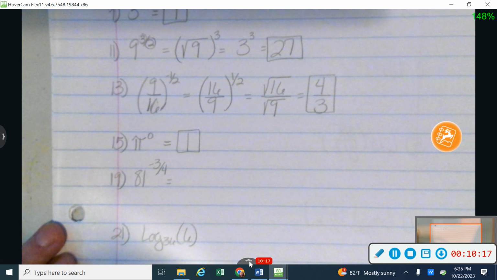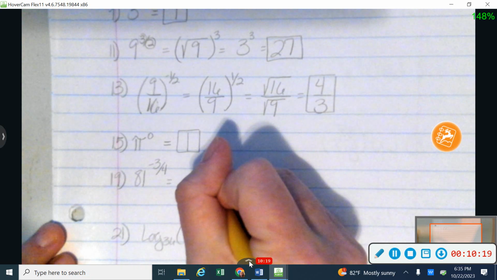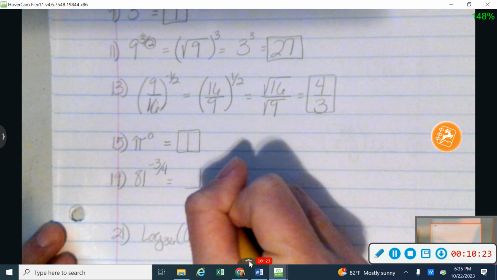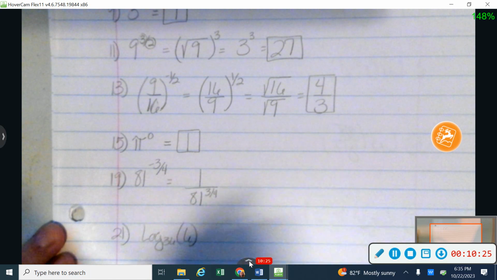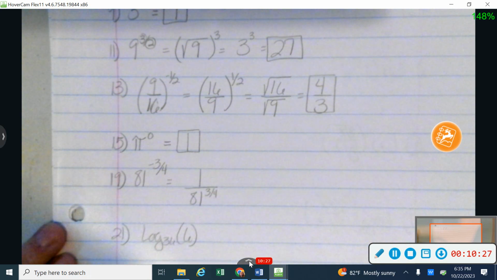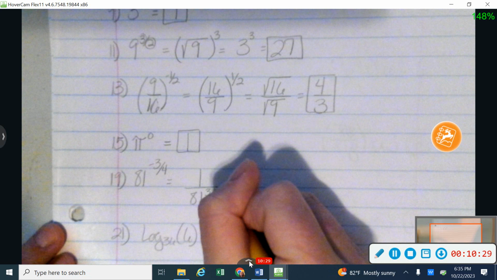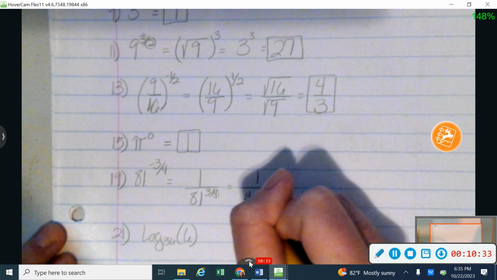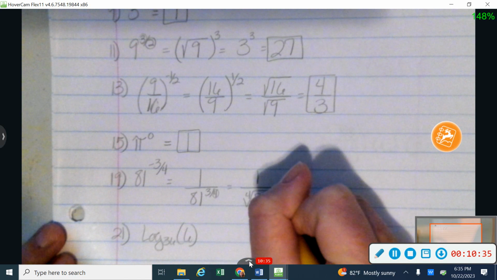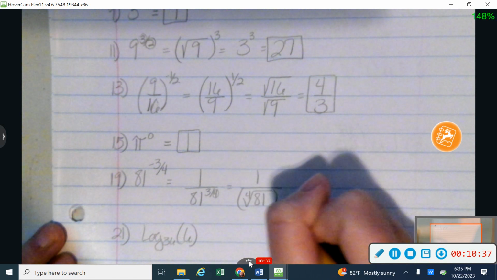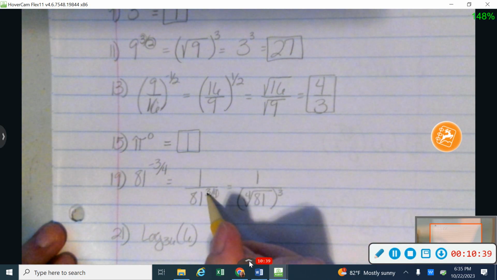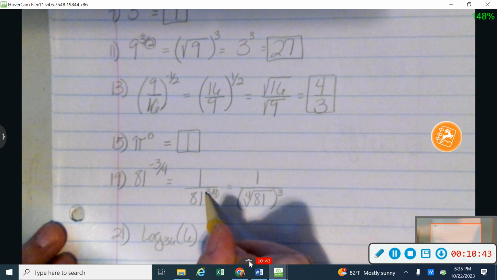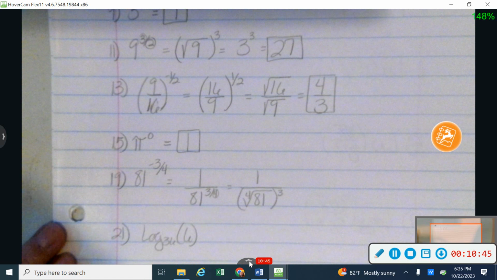All right, on 19, let's go ahead and change sides of the fraction bar with that. So that's going to give me 1 over 81 to the 3/4 power. And then again, that number that's on the bottom of my fraction is going to be my type of root. So highly recommend doing the root first and then raising it to the power of the number that's up here in the numerator.